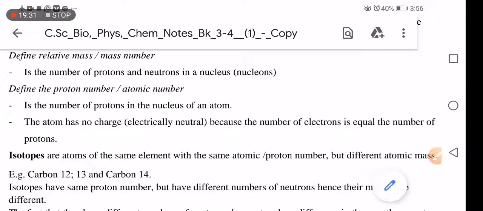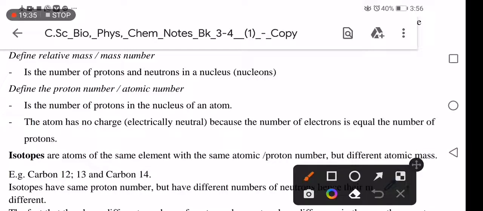So there is a question which comes up: why is an atom said to be electrically neutral? The answer is very simple, because the number of protons is balanced by, or equal to, the number of electrons. All right, let me start with proton number. Proton number is +1.